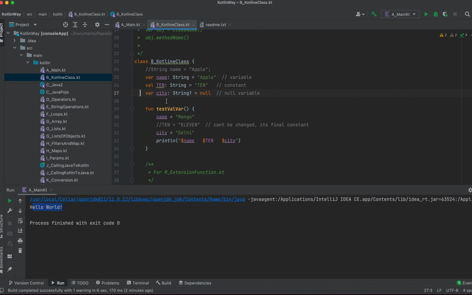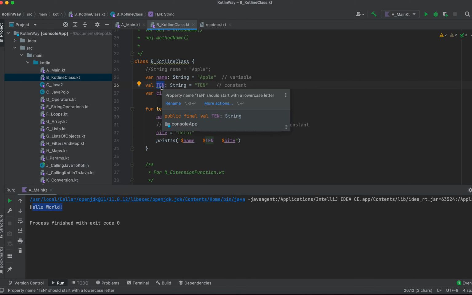And if you have to create a constant, in Java we write public static and final, all these keywords we need to use for the constant. But in Kotlin, you just need to give val. Val is kind of value, so it's a constant. Generally it's our habit to write constants in capital. But again, there's some warning: the name should start with a lower letter. So they are saying it should start with a lower letter, so you can adhere to the Kotlin standards.